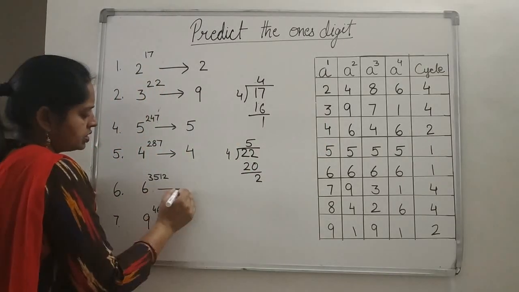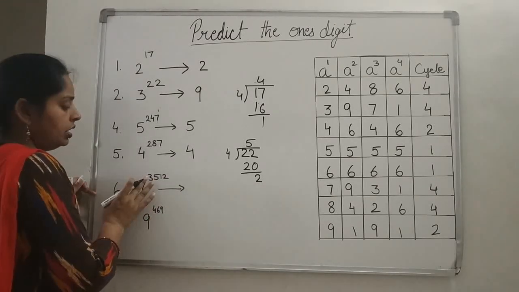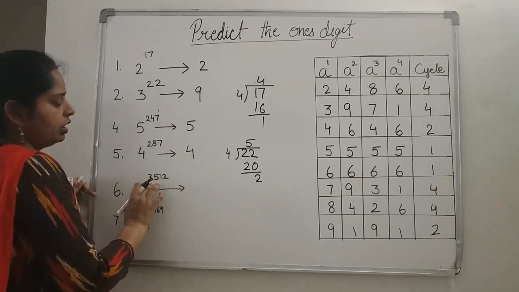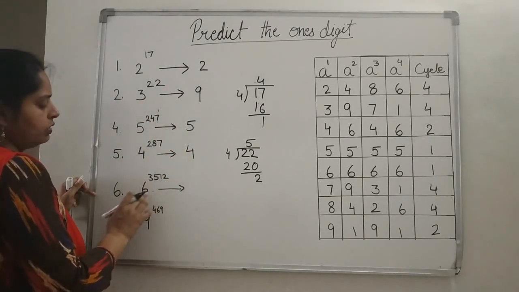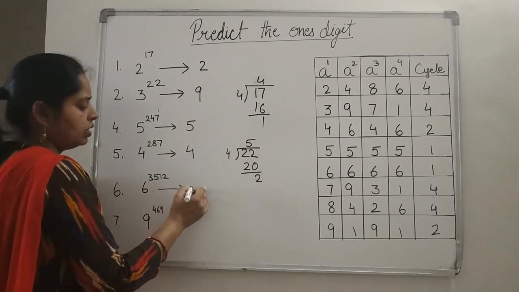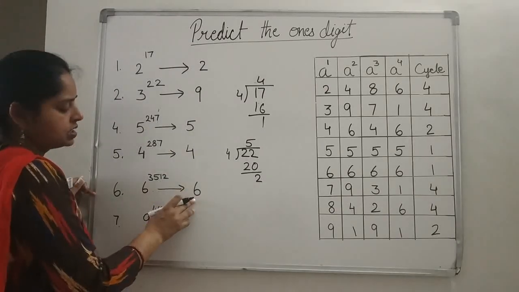Now in case of 6 to the power 3512. See, the power is so much. If you multiply, your paper will be finished, but you will not be able to get the answer. So the best way: 6 to the power 3512 will give you how much? 6 only, because if you multiply 6 any number of times, the answer will end by 6 only.